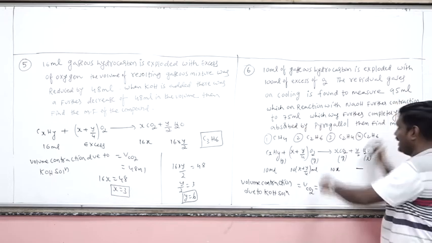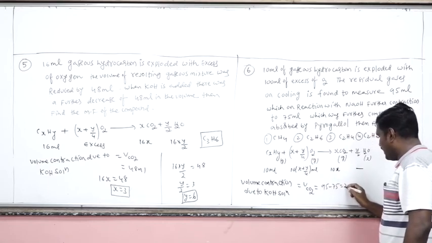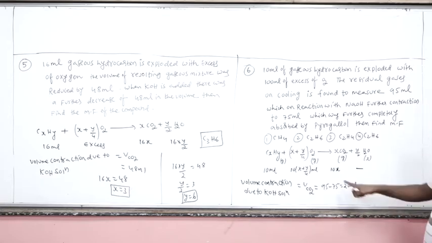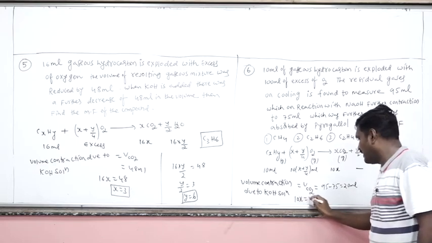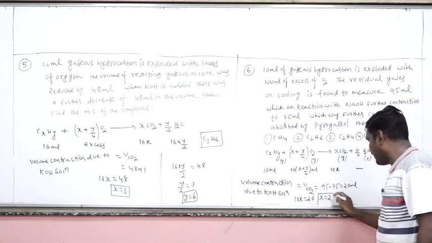What is the difference between 95 and 75? That is 20 ml. This 20 ml is the volume of the carbon dioxide. Actual volume of the carbon dioxide is how much? 10x ml. 10x ml is equal to 20. So x is equal to 2. So this is the number of carbon atoms.